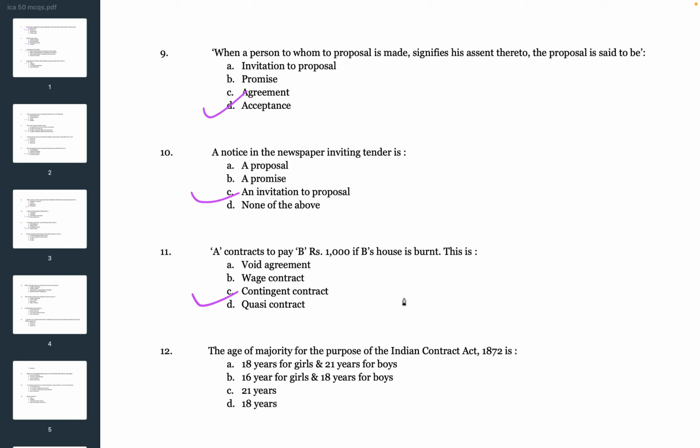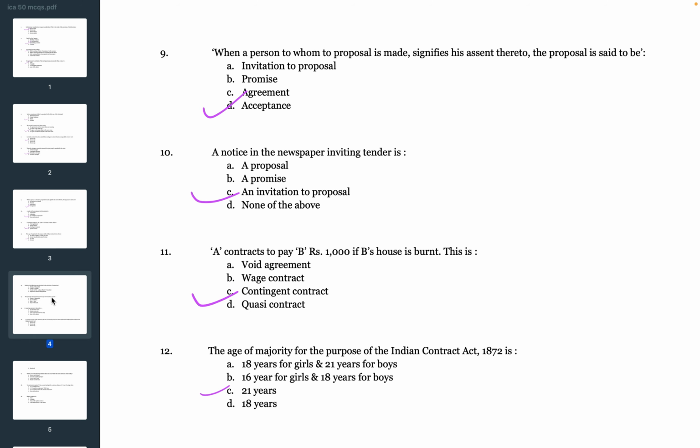Next question. The age of majority for the purpose of the Indian Contract Act 1872 is A. 18 years for girls and 21 years for boys, B. 16 years for girls and 18 years for boys, C. 21 years, D. 18 years. So the correct answer is C. The age of majority for the purpose of Indian Contract Act 1872 is 21 years.